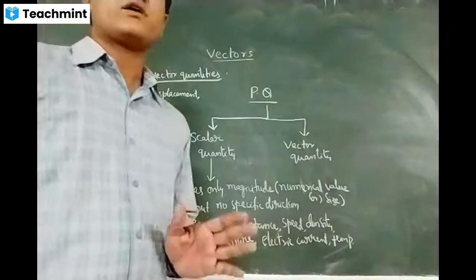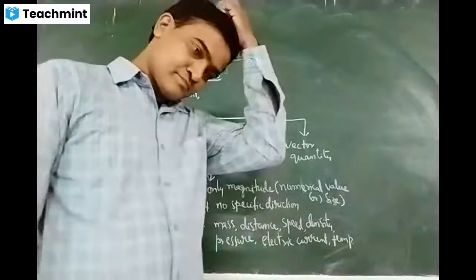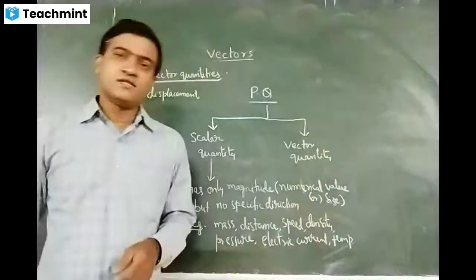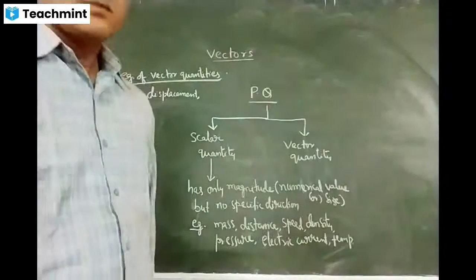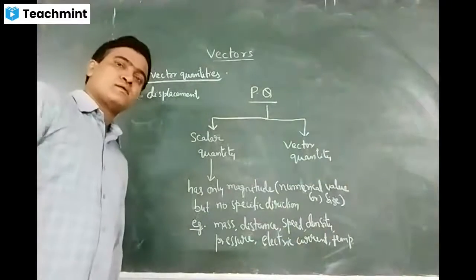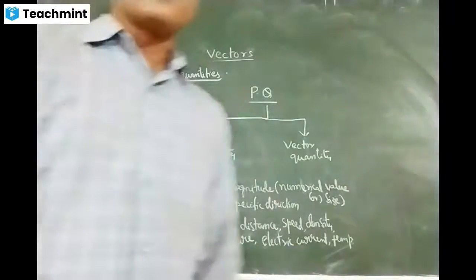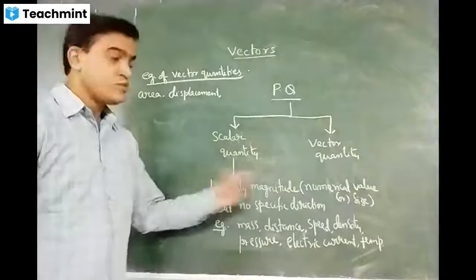Generally, how can you find area? Length into breadth, L into B. Does it have any direction? It has a direction, that we'll discuss later on. But for the time being, remember that area is a vector quantity, whereas volume is a scalar quantity.